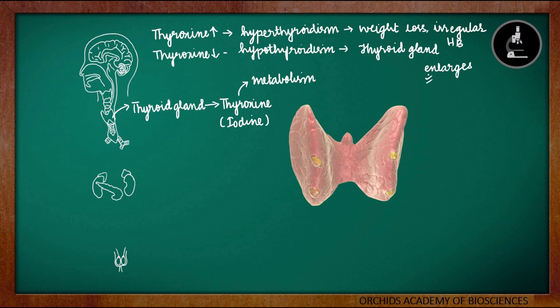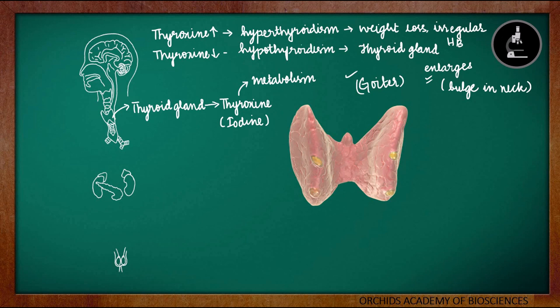And this enlargement can go to such an extent that it can have bulge in our neck. And this is called as goiter. So we have seen how due to overproduction of thyroxine also the body can be impacted, and the lesser production of thyroxine leads to a condition called as hypothyroidism, which results in goiter, in which our thyroid glands will enlarge.